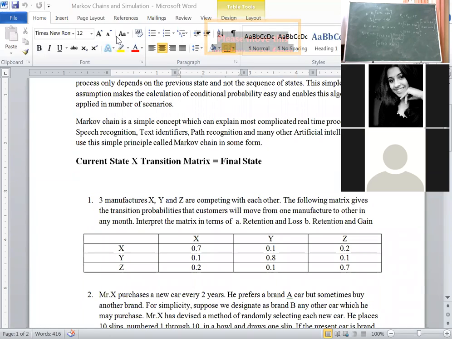Any queries? Then the same problem we did for transition, try to do it for steady state. Because the matrix is given, we have to write SASB is equal to SASB into the transition matrix. Then you know how to solve simultaneous equations, solve it and tell me the answer tomorrow. Take the same matrix and find the long run for biscuits B1 and B2.